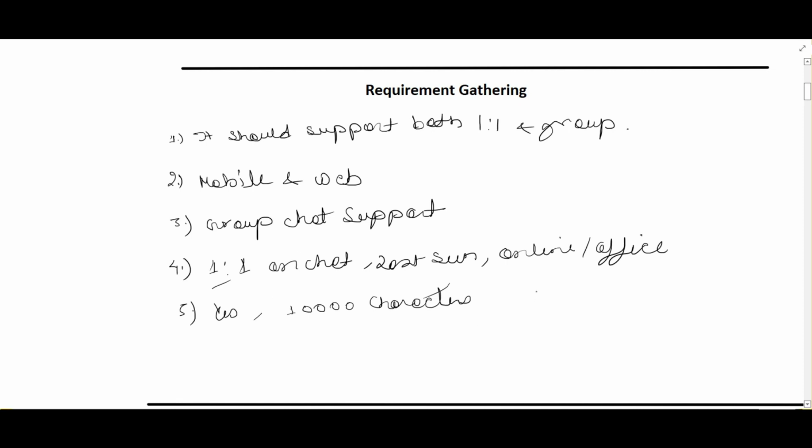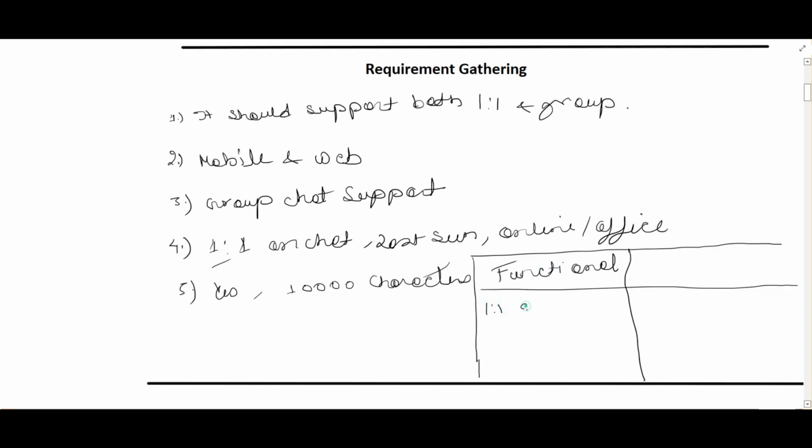If I frame it based on functional and non-functional requirements, our first functional requirement is one-to-one send and receive. This will be the first criterion of our application. Second is group message support. We can also ask one more thing: the user needs to be authenticated, and only then can he log into the system.